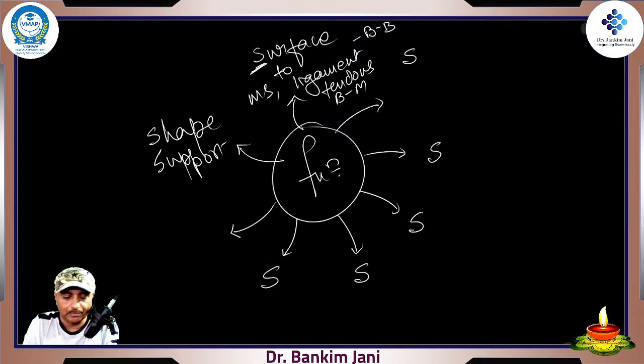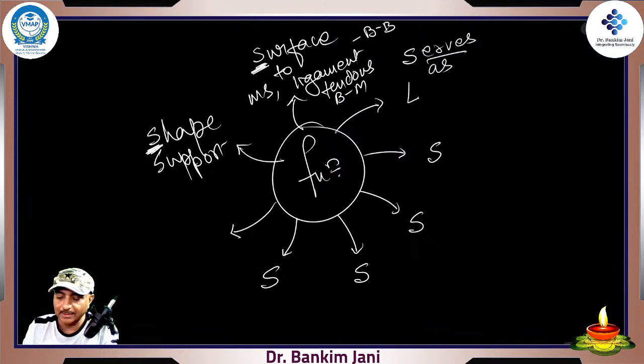Okay, so it gives shape, it provides surface, then it serves as lever, right? Lever, not L-I-V-E.